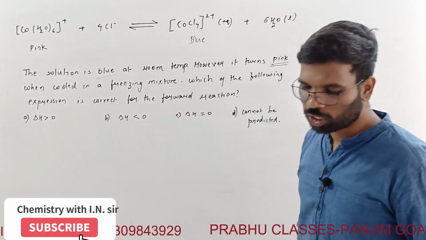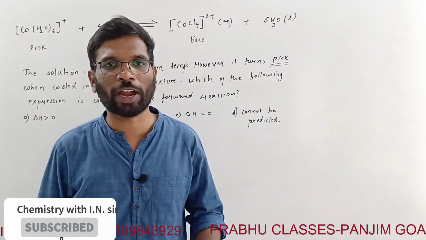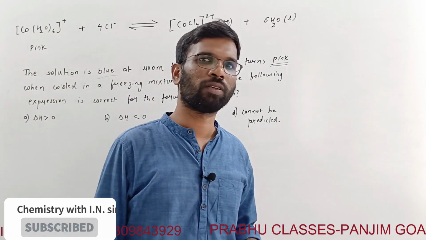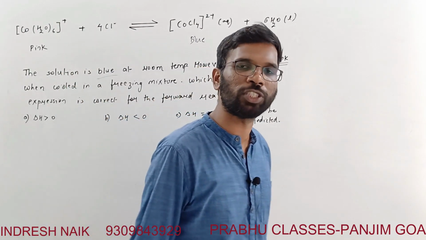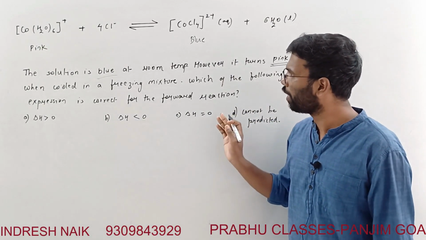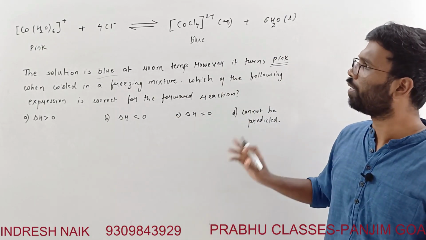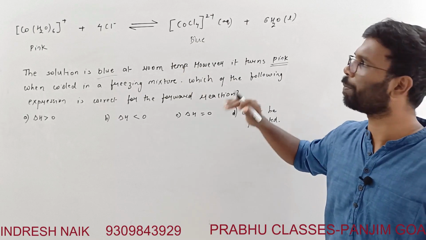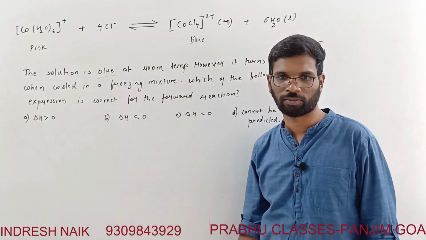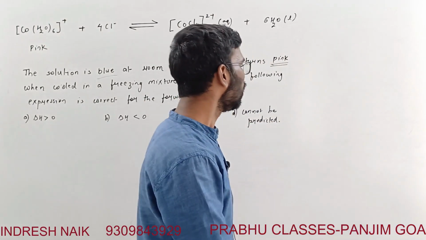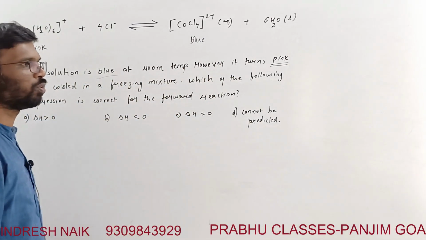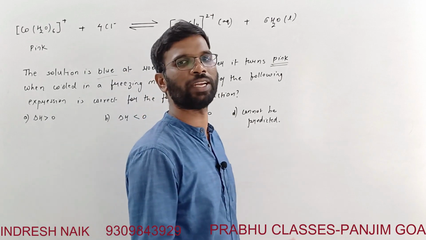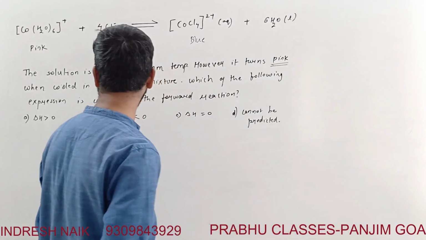See, this is a question which is based on a factor affecting the temperature. Like effect of the temperature on equilibrium, where the equilibrium will shift. So this is decrease in temperature. Decrease in temperature, you are getting pink, means reaction is going in a backward direction. Means what type of reaction is this? We have to identify whether it is exothermic, endothermic, means delta H is positive, negative or zero, or can't be predicted from this.